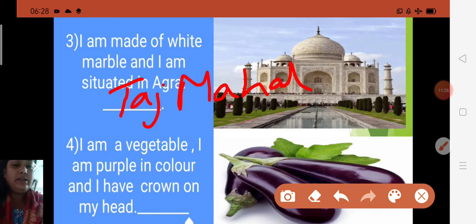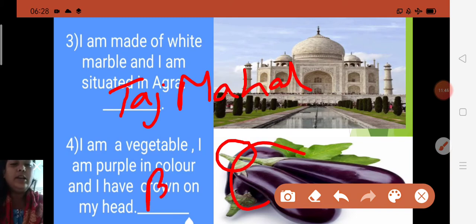I am a vegetable, and I am also called an eggplant, and I am purple in color, and I also have a crown. It looks like a crown on its head. So what will you say? Yes, as you can also see in this picture, this is a picture of brinjal.